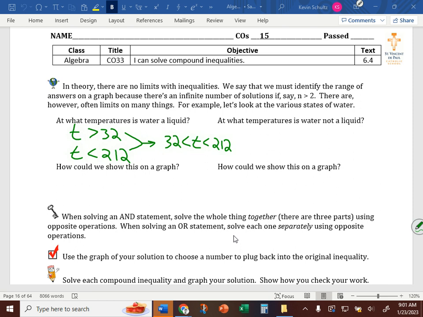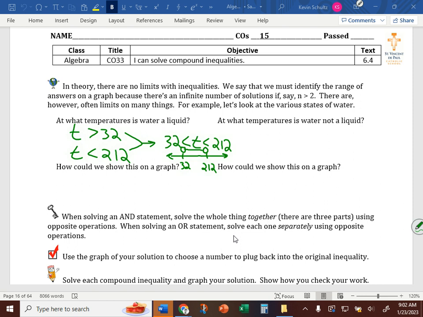On a graph, what this looks like is we have two reference points. We plot both 32 and 212. What type of circle would go above each of them? Open circles. And we connect them. So on a number line, that's showing that between 32 and 212 degrees is the liquid state of water.